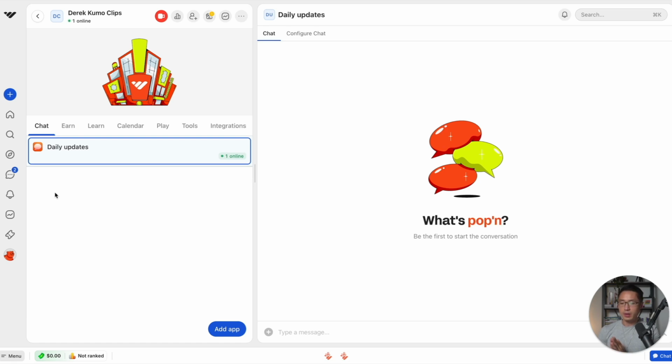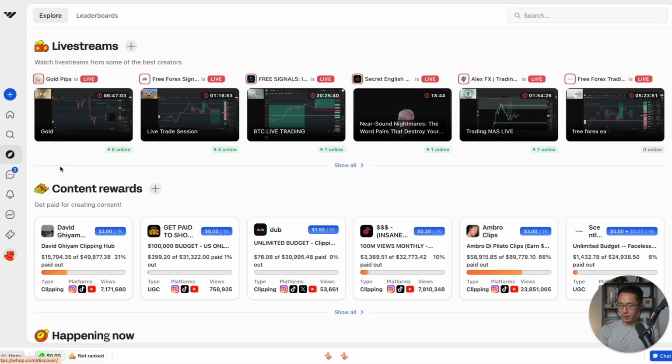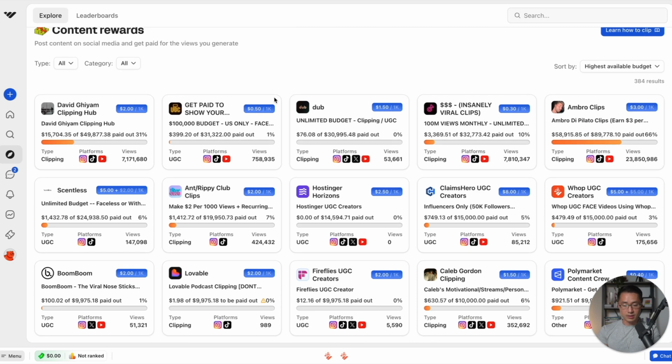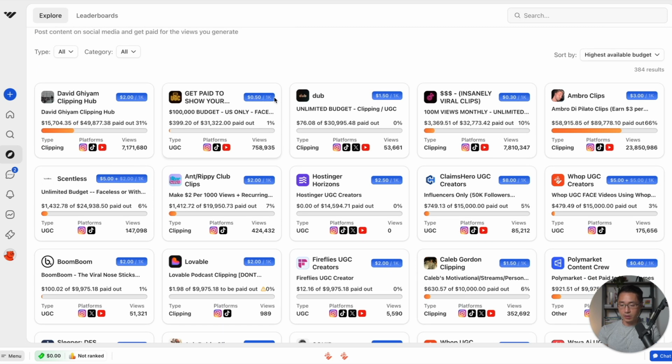So let me show you how other people's Whops and content reward system look like so that you can have a better idea before you set up yours. Let's come to the left hand sidebar and click on discover. And then you'll see content rewards in the middle. Let's click on show all. And then you'll see all these different businesses or brands that have their own content rewards.